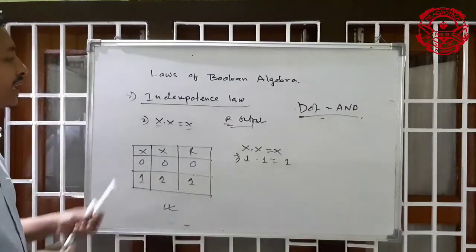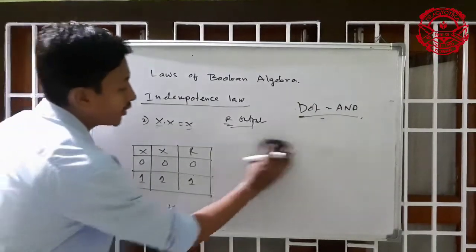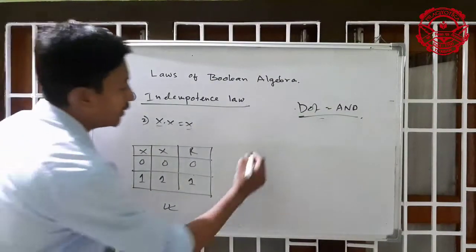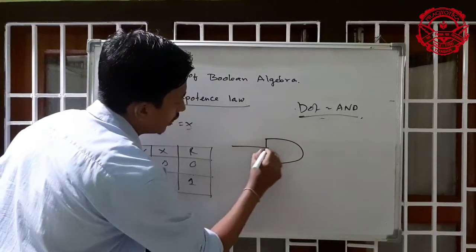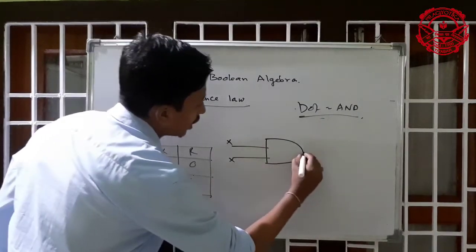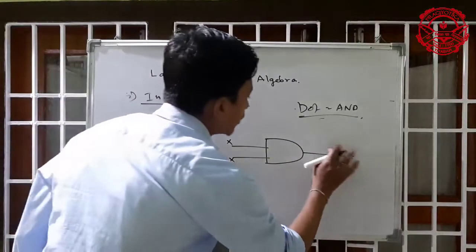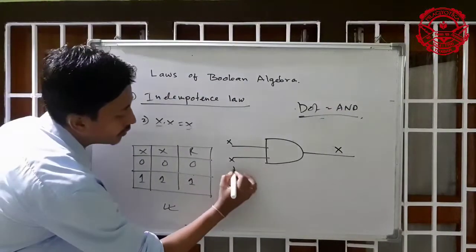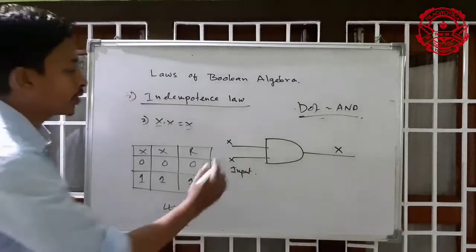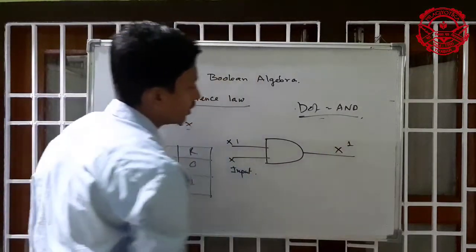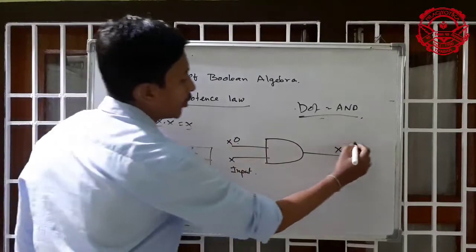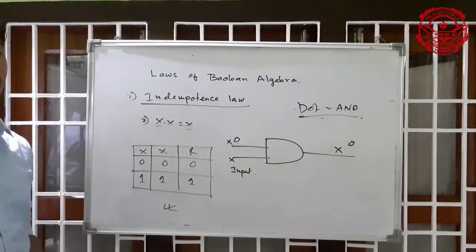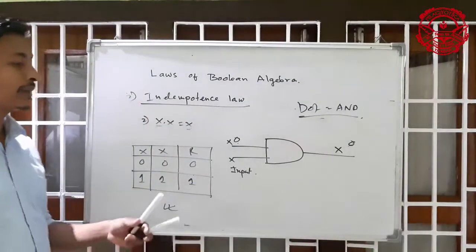So this is the next expression, and I am giving the symbol also here. The symbol of this law, you can see here. The output will always be x. Whatever value is given as input, if the input is 1 the output will always be 1, or if the input is 0, then the output will be 0. This is the idempotence law of Boolean algebra. It is also very important. If you have any problem, please do comment.